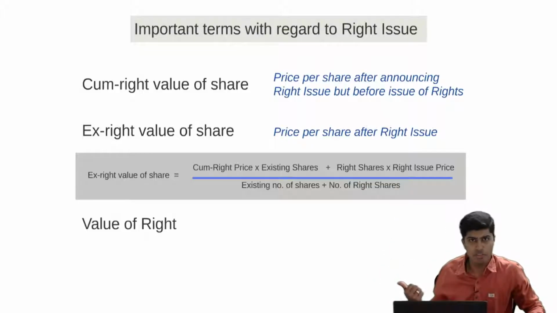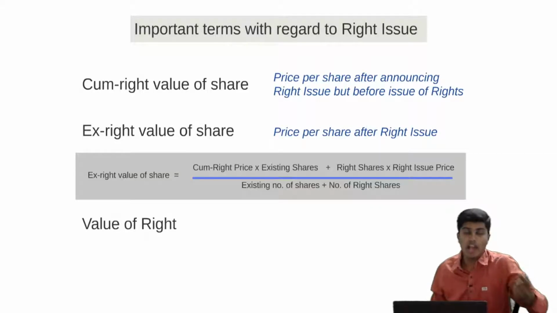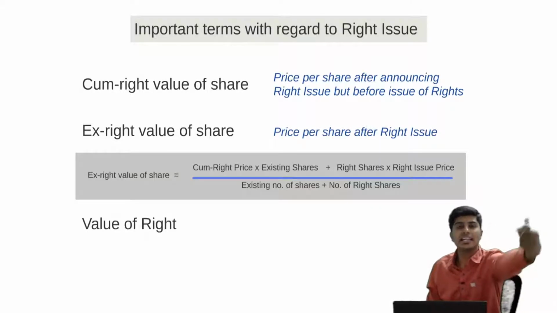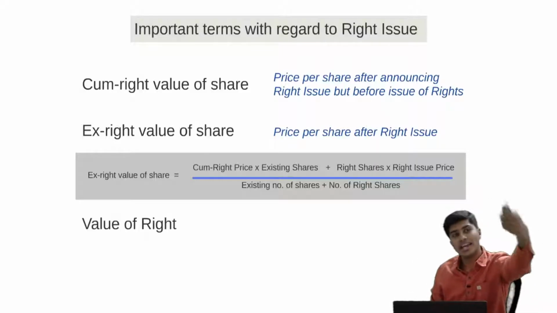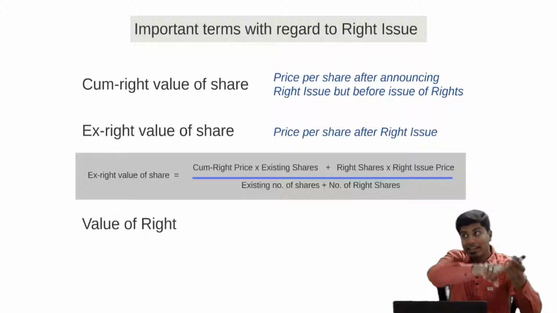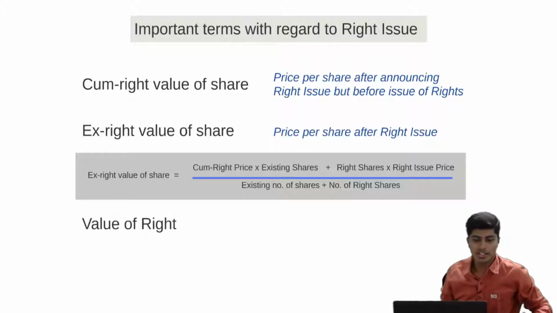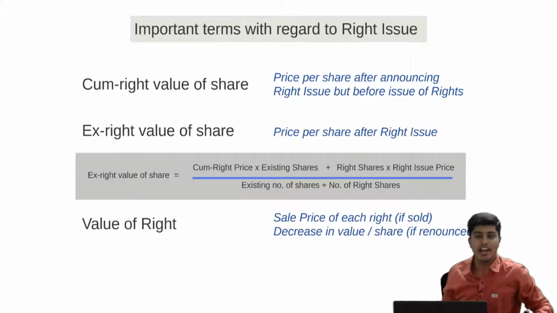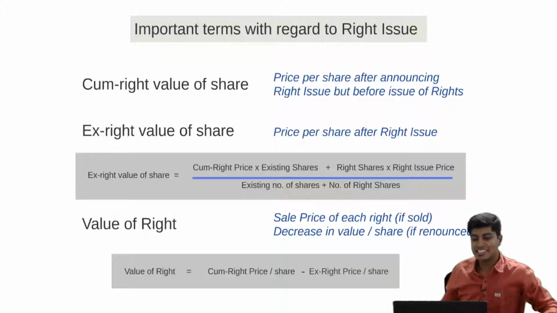I will show this to you with the help of an example. For now, all you need to note is the value of the right is the value which I'll receive for selling the right. Now, when I sell the right to somebody else, I'm not selling the share. I'm only selling the right to buy the share. So if I sell it to person A, he gives me money for buying the right. Using that right, he buys the share of the company, and should pay money to the company also. Got it? So value of right is cum-right value minus ex-right value. So this is the sale price of each right if sold, or this is the decrease in the value per share. Like I mentioned, cum-right value minus ex-right value.